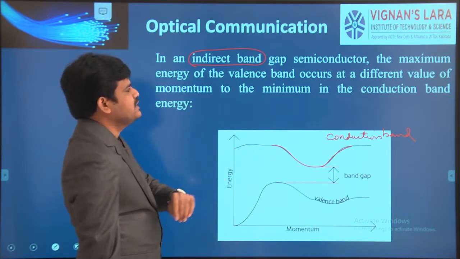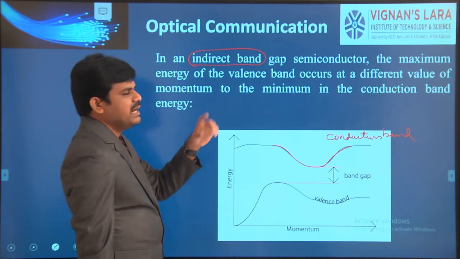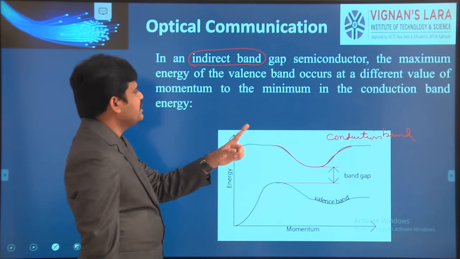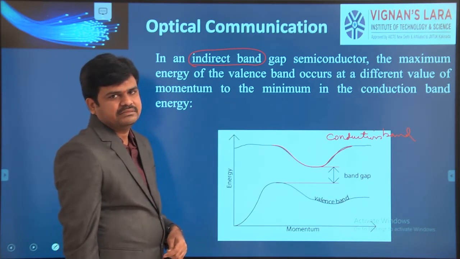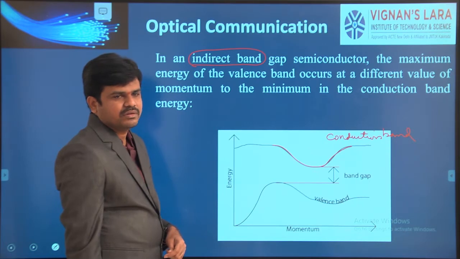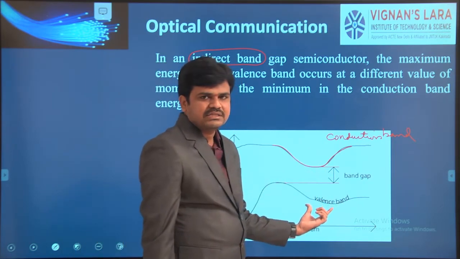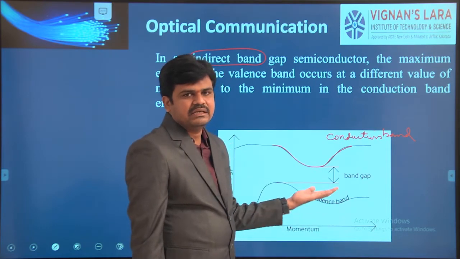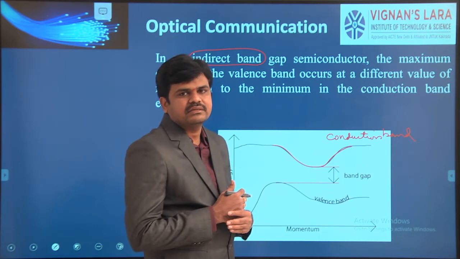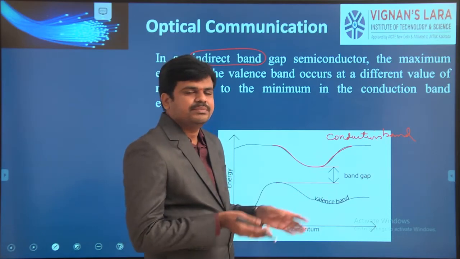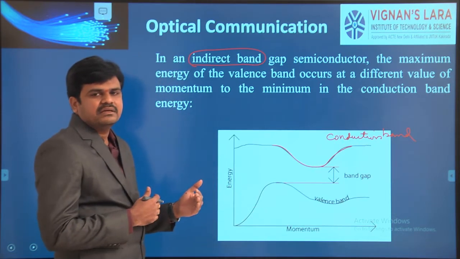You can see the definition: the maximum energy of the valence band occurs at a different value of momentum to the minimum of the conduction band. So the momentum of the conduction band and the valence band are not the same. In the direct band gap case, the momentum occurs at the same place.